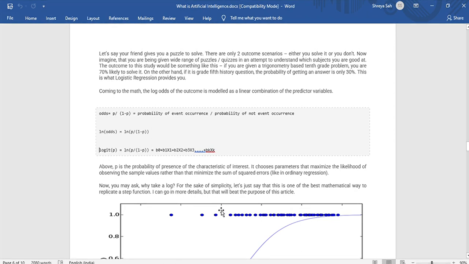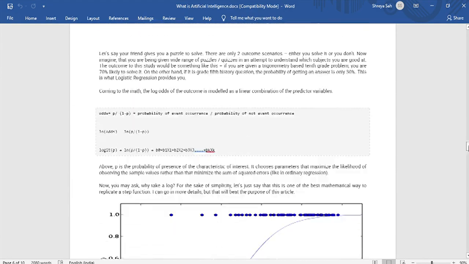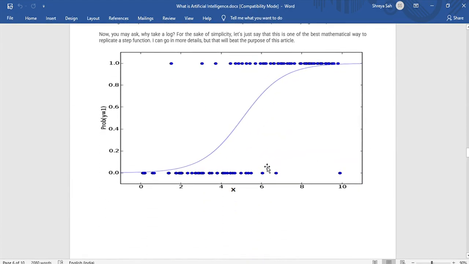So this is what logistic regression is, and this is what the curve of logistic regression looks like. Here on the x-axis we have x, and on the y-axis we have the probability of y equal to 1. This video was to introduce you to different algorithms: what is regression, what is classification, what is linear regression, what is logistic regression.